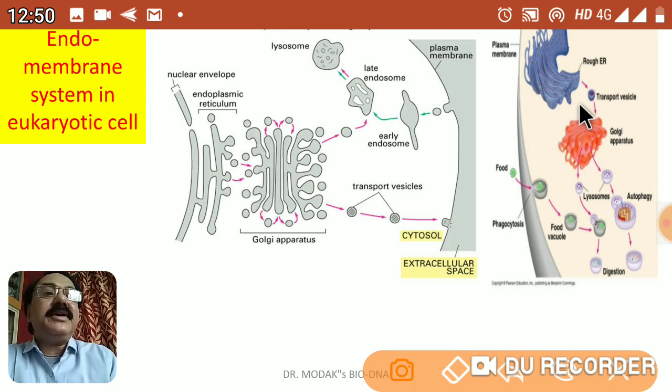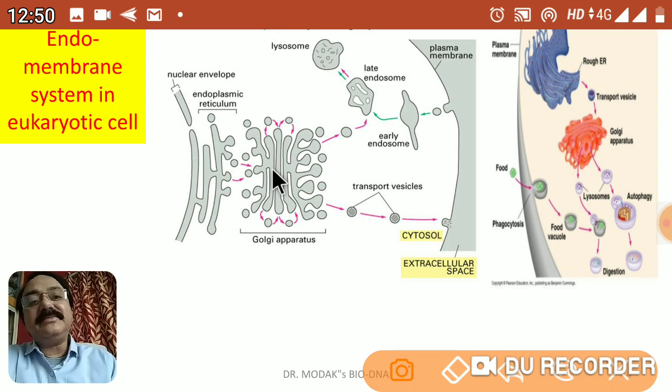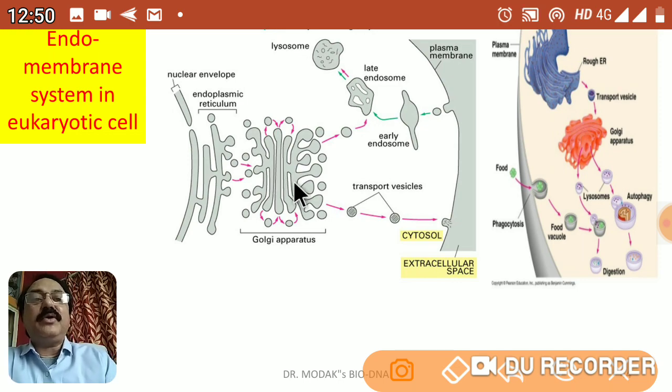Golgi complex. Here you can see these vesicles. They get fused with this Golgi complex. Within this Golgi complex, certain biochemical reactions occur to form certain complex substances. For example, glycoproteins. For example, lipoproteins. So these complex substances are manufactured and packed in the form of vesicles by the Golgi complex, and